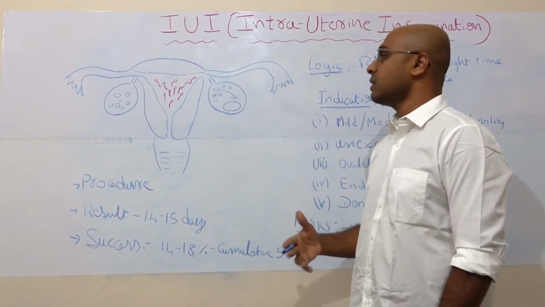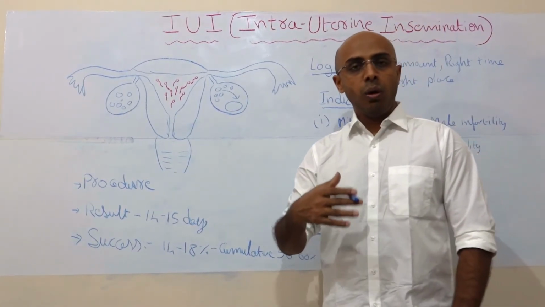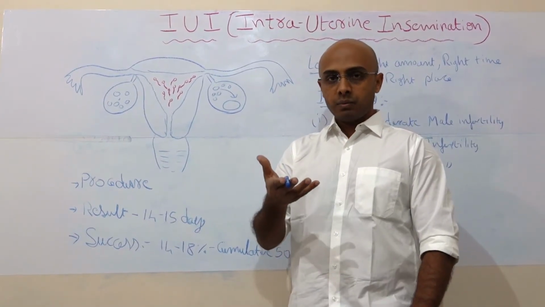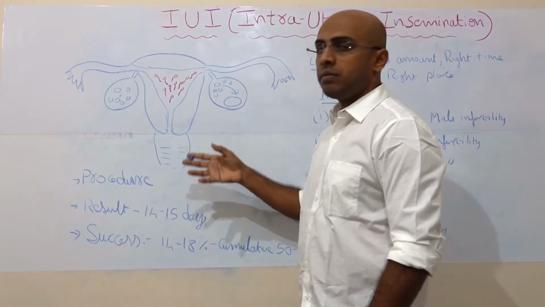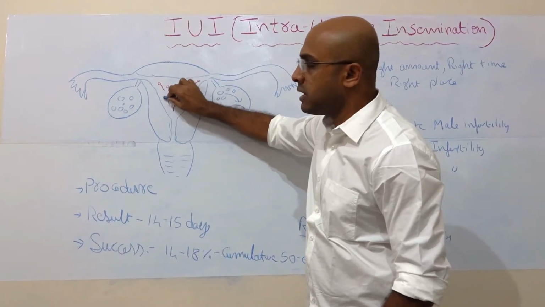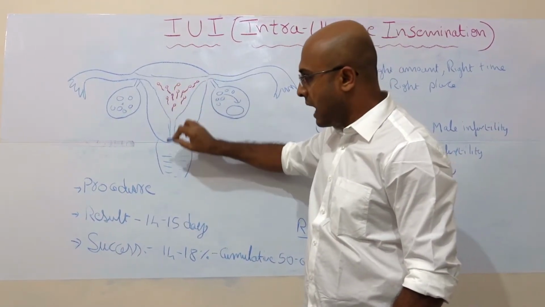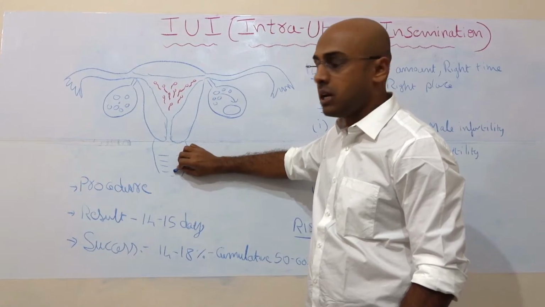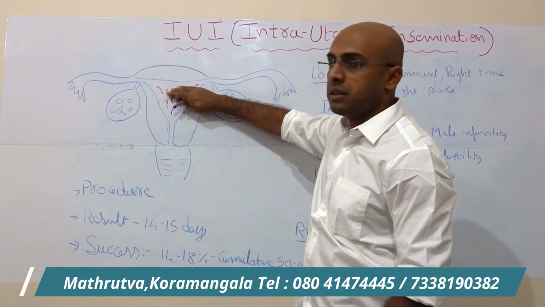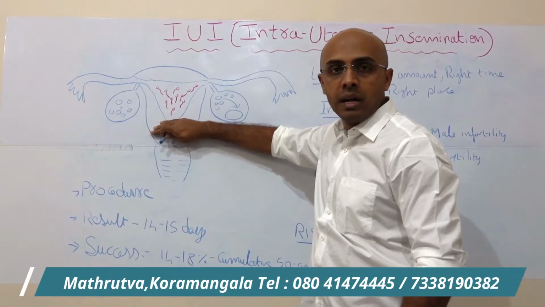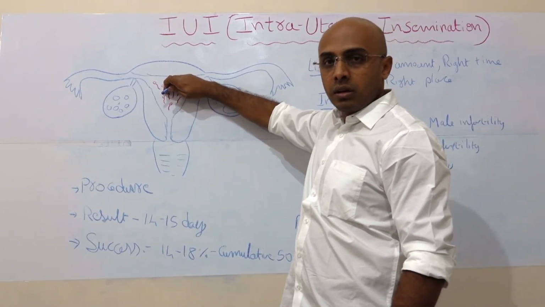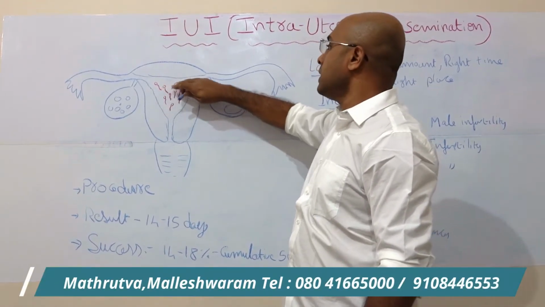After he gives the sample, we process it, remove the bad quality and low motility sperms, and take only the good motility sperms in a good amount. With the woman in the lithotomy position, we insert a small catheter and inject the sperms into the uterus. Naturally, sperms are deposited in the vagina, but we bypass the cervix, which is a big hurdle for sperm to cross, and keep a good amount of sperms near the egg.